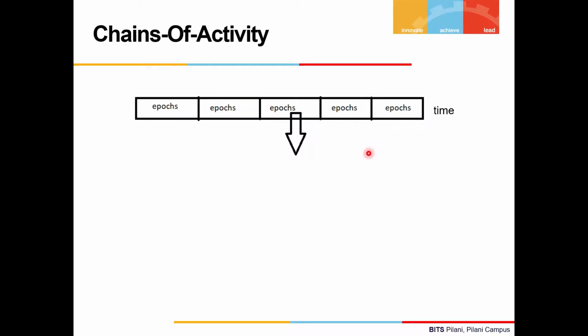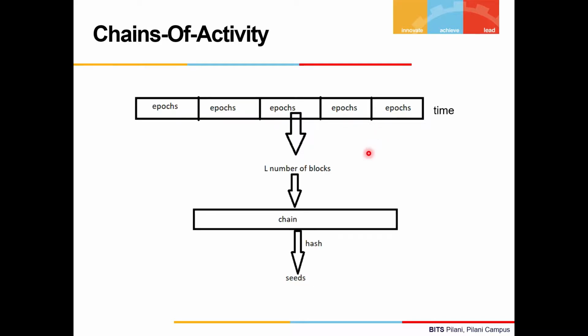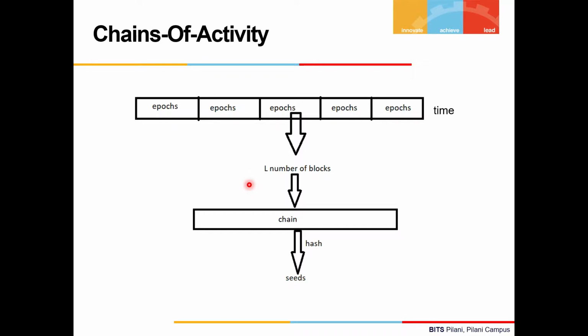The blockchain is divided into groups of blocks of length L, and time is divided into epochs such that in each epoch exactly L blocks are added to the chain. The hash of each block is calculated and used to determine the seed of that block. Then these seeds are combined and fed into the FTS algorithm to determine the next epoch's leader.